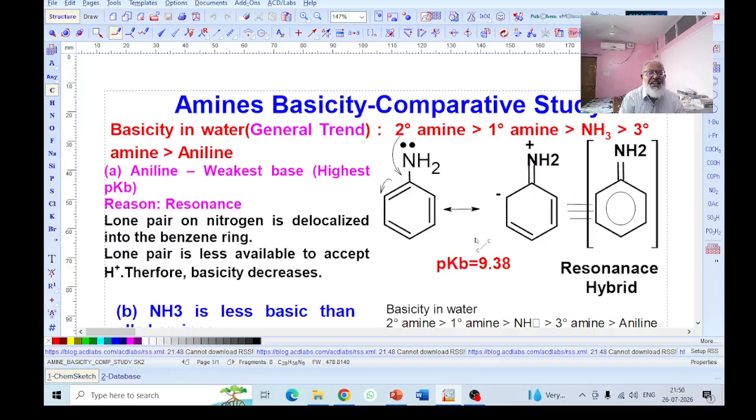Similarly, you can draw the different resonating structures of aniline. There are 4 or 5 resonating structures, and all of them are expressed by this resonance hybrid. It simply shows how the lone pair of electrons on the nitrogen atom gets involved in delocalization and is not available for protonation by a Lewis acid, for example H plus.